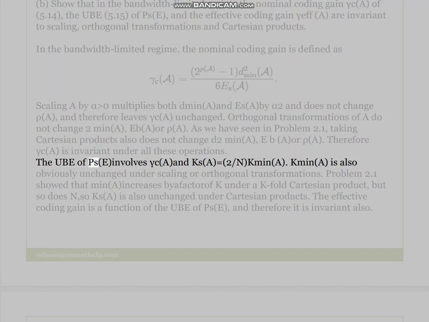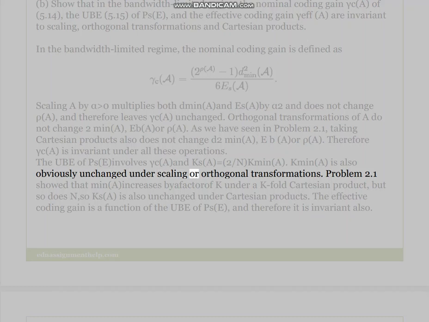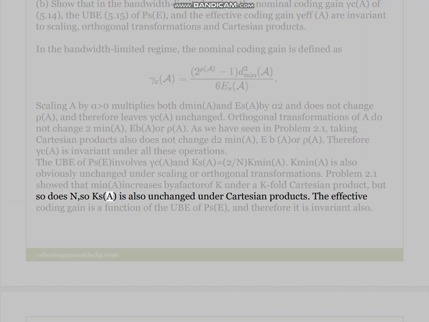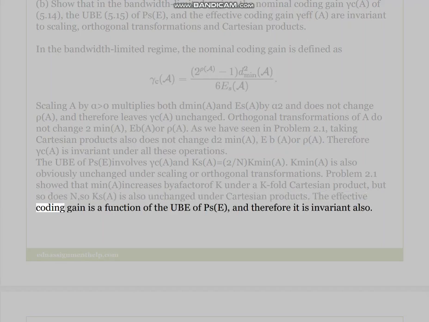The UBE of Ps(E) involves γc(A) and Ks(A) = 2/N · Kmin(A). Kmin(A) is also obviously unchanged under scaling or orthogonal transformations. Problem 2.1 showed that Kmin(A) increases by a factor of K under a K-fold Cartesian product, but so does N, so Ks(A) is also unchanged under Cartesian products. The effective coding gain is a function of the UBE of Ps(E), and therefore it is invariant also.